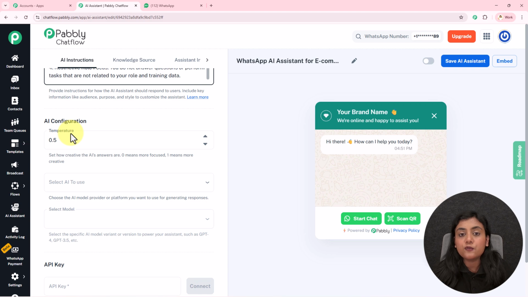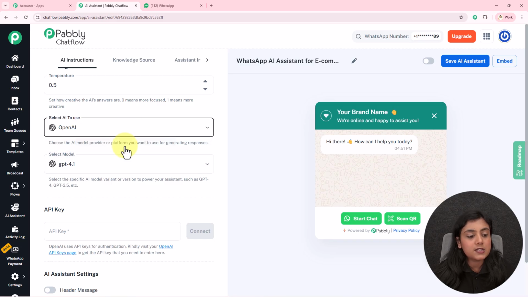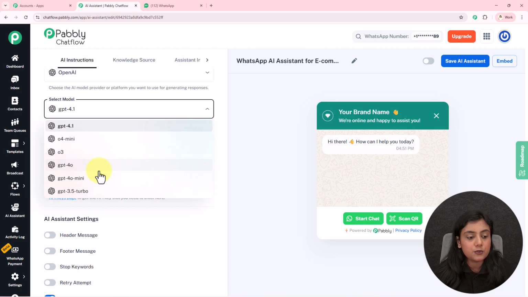0 being very focused replies, 1 being the creative reply from the AI assistant to the customer. I want the reply between 0 and 1, that is 0.5. So I will select the temperature as 0.5 right here. Next we have to select the AI to use. You can currently use OpenAI only, so I will select OpenAI. For the model, I will use GPT-4o mini.